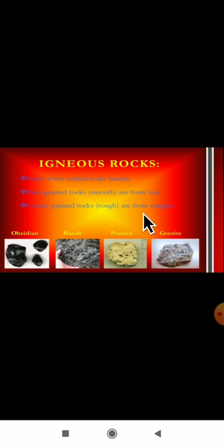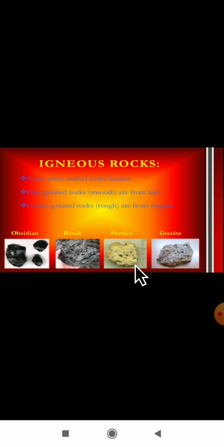Next, you have studied these examples already. There are many types of igneous rocks: obsidian, basalt, pumice and granite. Yes, you have learnt them already. These are some of the types of igneous rocks, and their properties and uses are there in your books. You have to study them properly. All the uses and properties you should know.